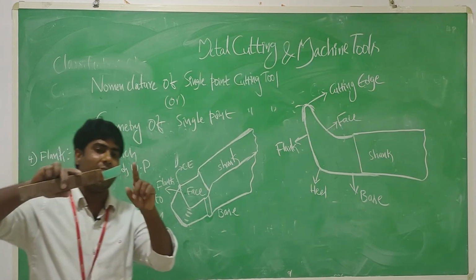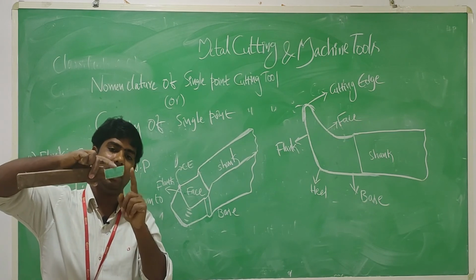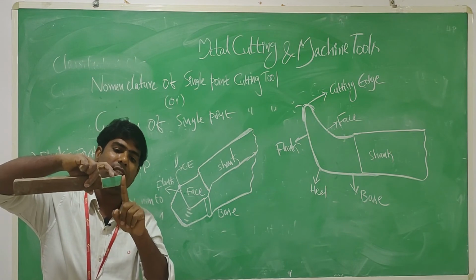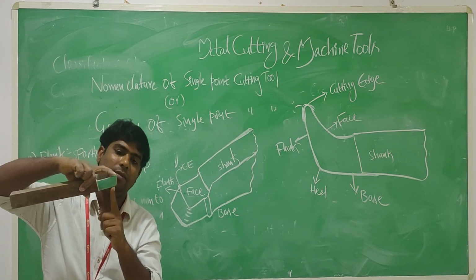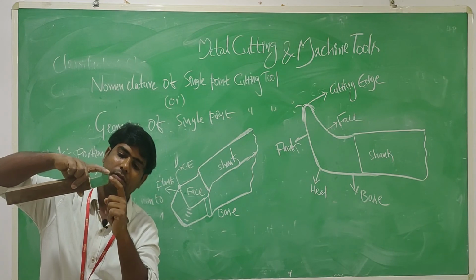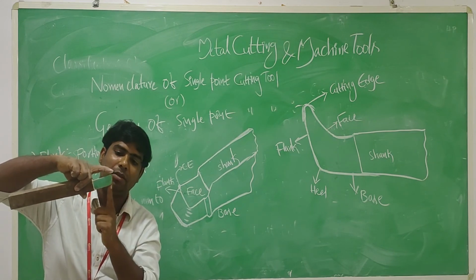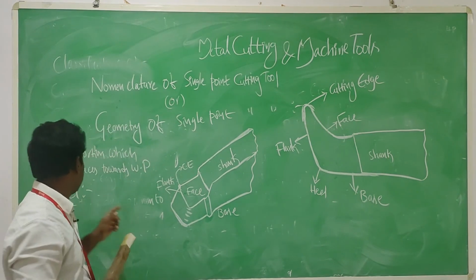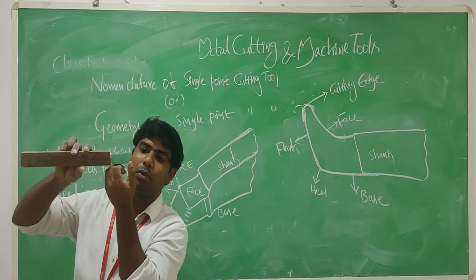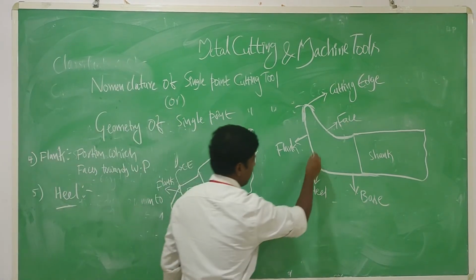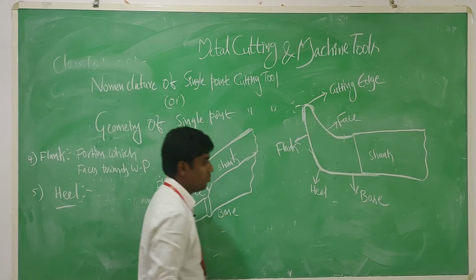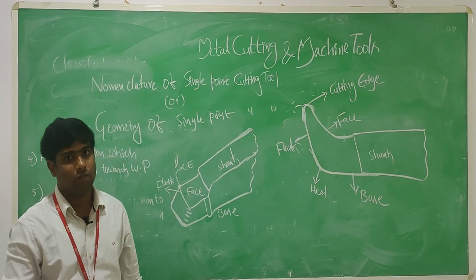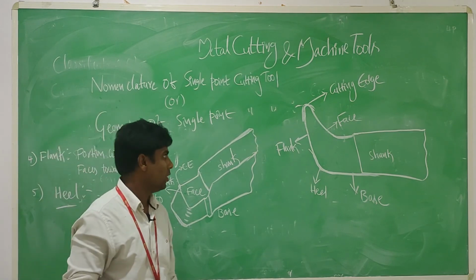The flank is placed between the face, cutting edge and heel. This is the flank, right? It is placed between the cutting edge and the heel. Coming to the heel, this curved portion is called the heel. The heel also plays an important role in maintaining clearance.